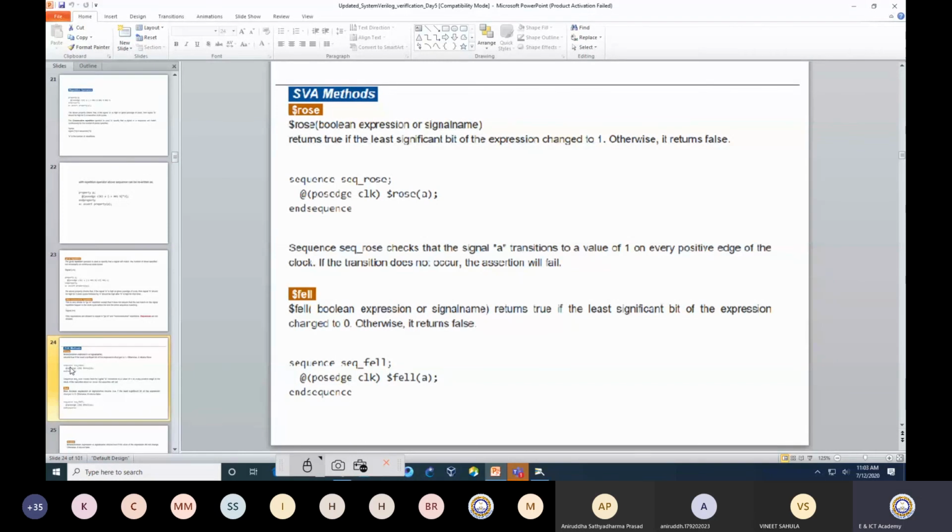There are two keywords. Whenever something is written with a $, that is a system task. It is the same as in a microprocessor, or maybe even in C, whenever something starts with a $, we consider that a system task. So over here also the same thing is applicable.